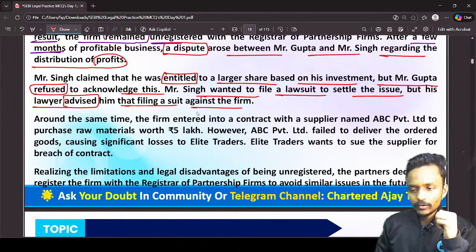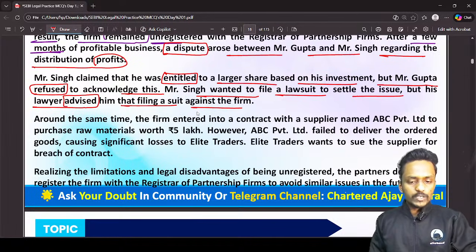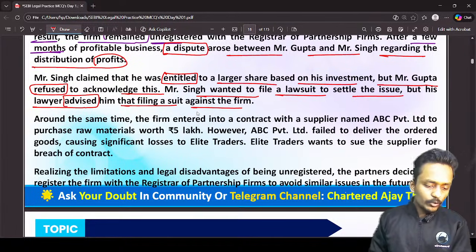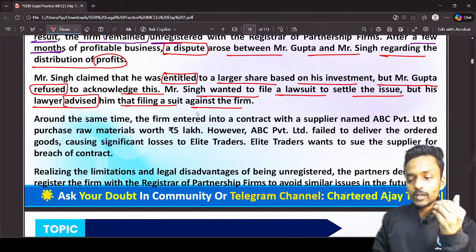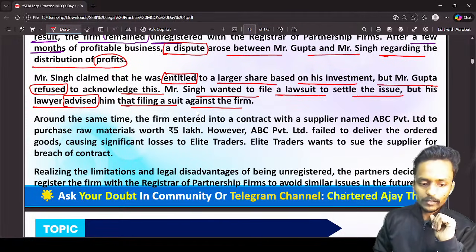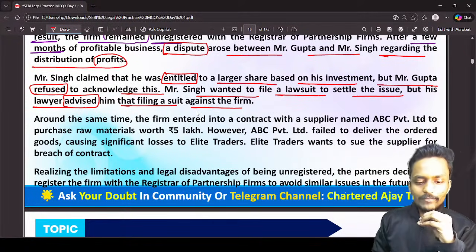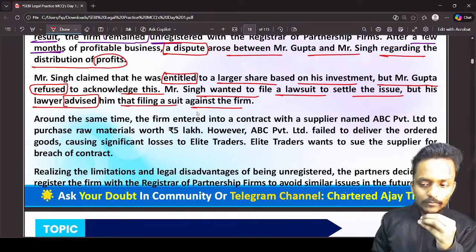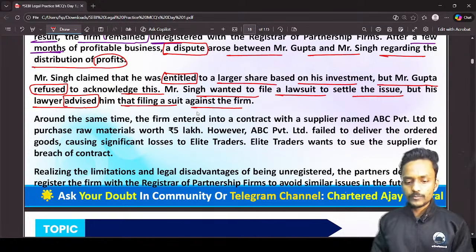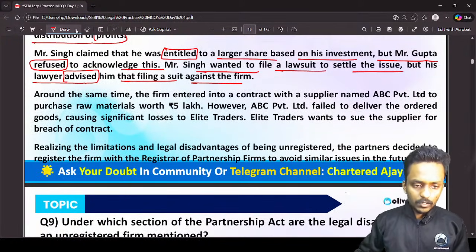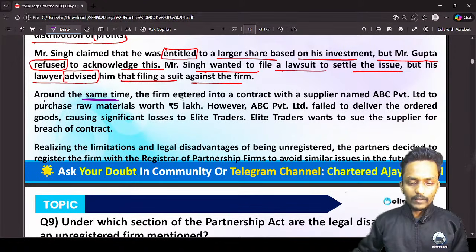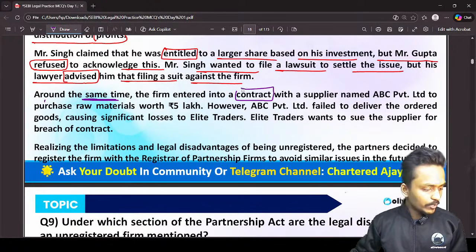Mr. Singh wants to file a lawsuit to settle the issue, but his lawyer advised him that filing a suit against the firm is not a feasible option. Now we have the third situation. Around the same time the firm entered into a contract